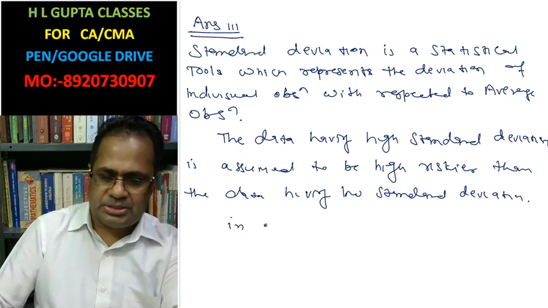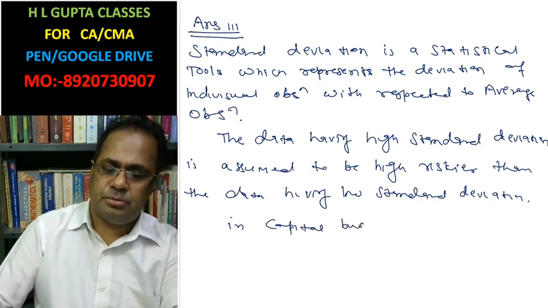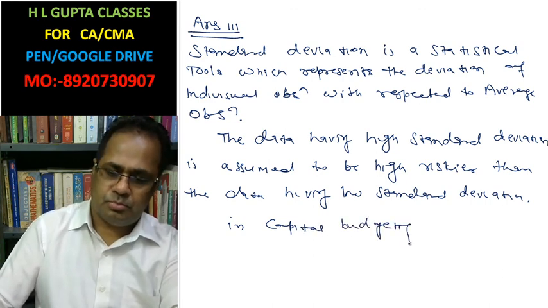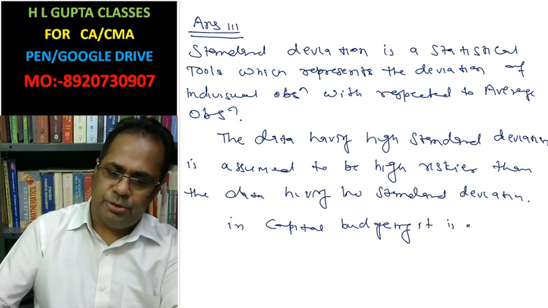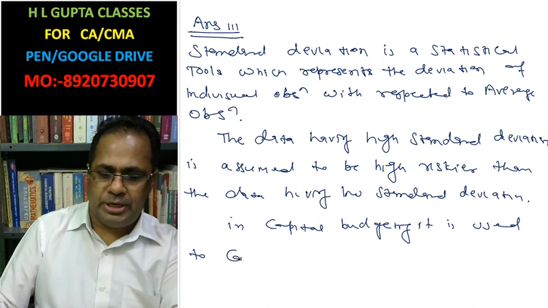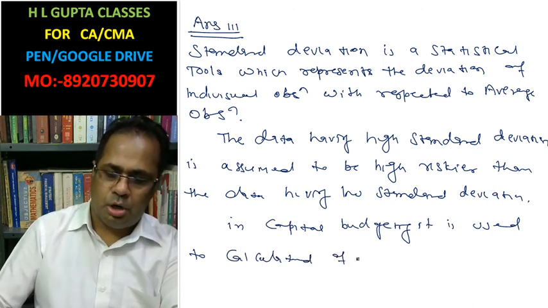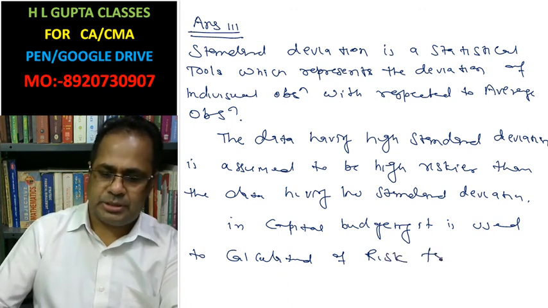In capital budgeting, it is used to calculate the measure of risk for a project.